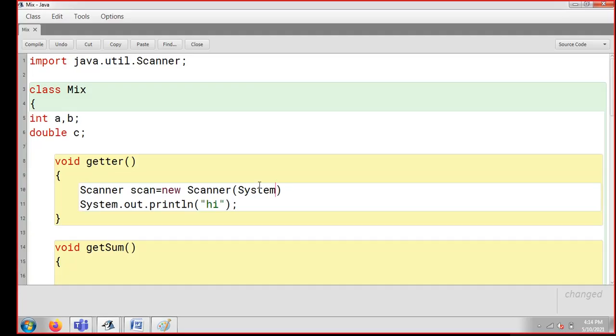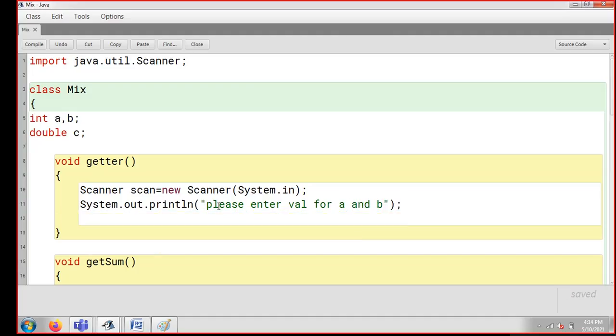You can see in my last session we have already done it, so system.in, that is the reason. I'm going a little quick. Scanner scan is equal to new Scanner(System.in). I have written that. Now, guys, I want to inform my user, please enter a value for A and B, and I'm going to take the values for A and for B.